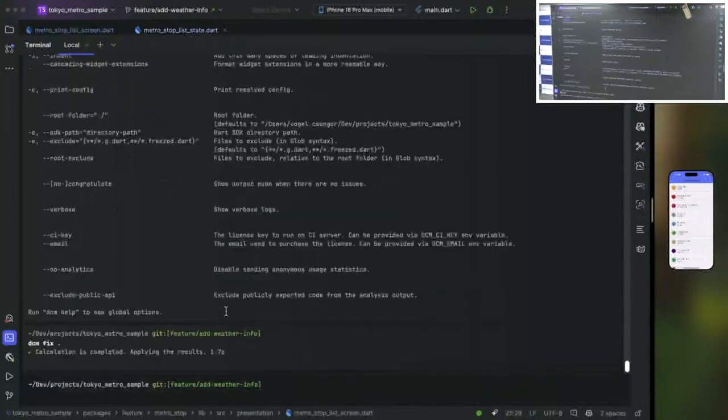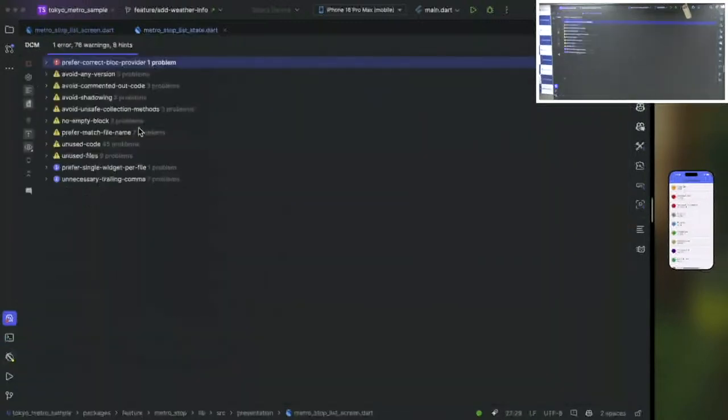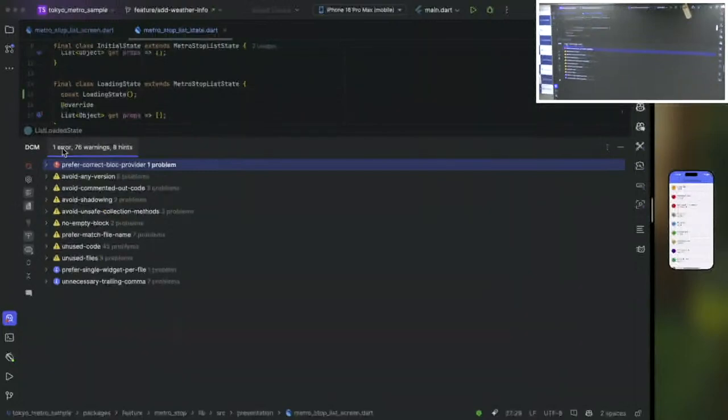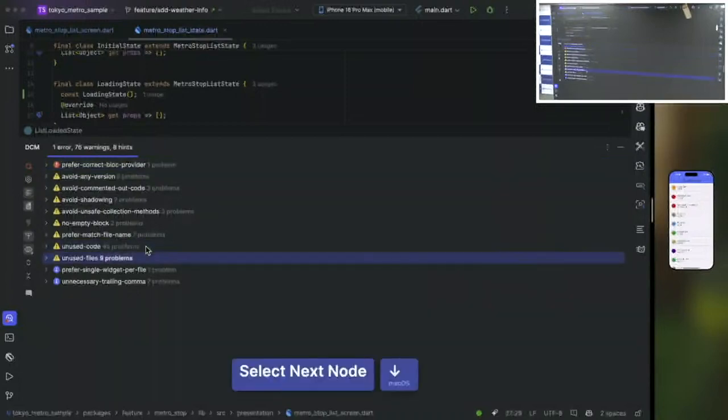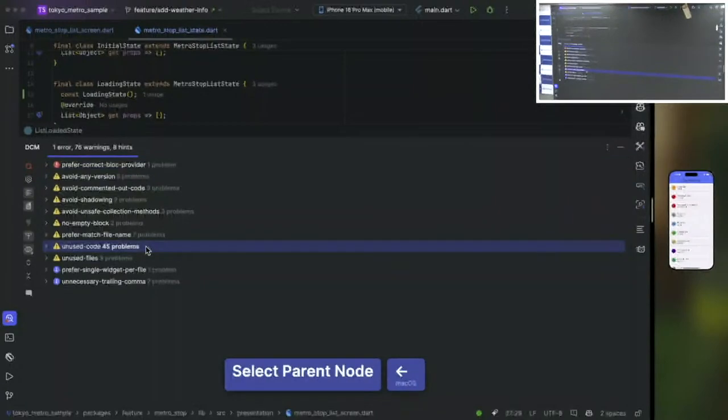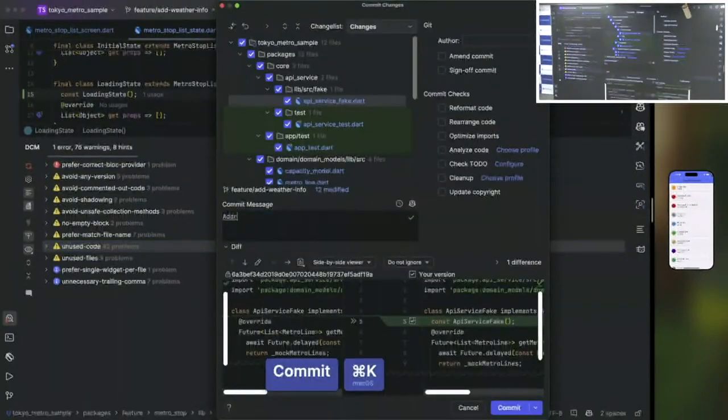and then after we open our DCM, we can see that our severity issues are largely reduced. We still have some warnings and hints, but we can also see that all of these warnings mainly come from these types of problems. So let's just quickly commit addressing the issues.